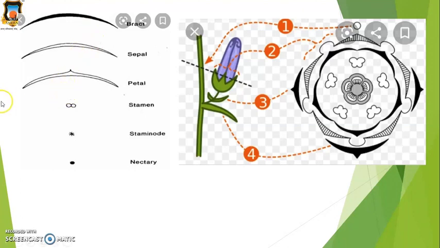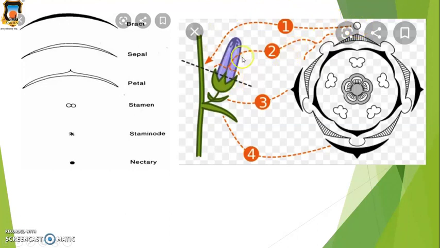Then sepals, means the number of sepals or arrangement of sepals. Then petals, then stamens, staminodes, and nectary. So observe these flowers, and these are useful for how to draw the floral diagram. For example, these flowers are arranged on a main axis. That's why we draw the main axis, means this symbol.